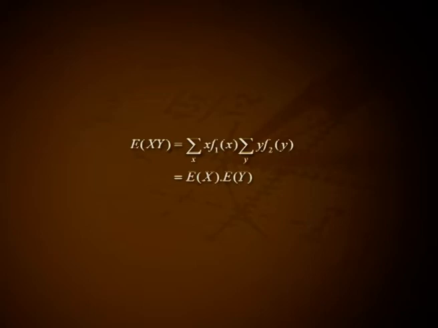Since for two independent random variables, f(x,y) = f1(x) · f2(y), where f1(x) and f2(y) are the marginal PMFs of X and Y. Hence, E(XY) = Σ x·f1(x) · Σ y·f2(y). That is, E(X)·E(Y). In the case of two continuous random variables, in the proof, summation will be replaced by integral.